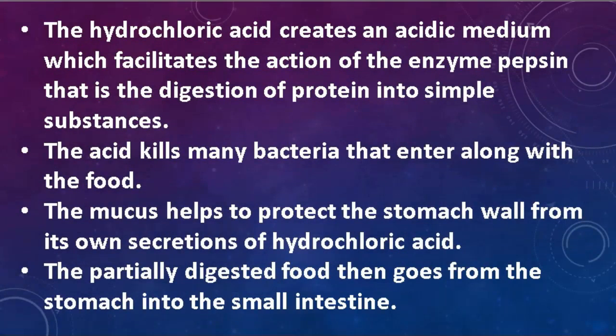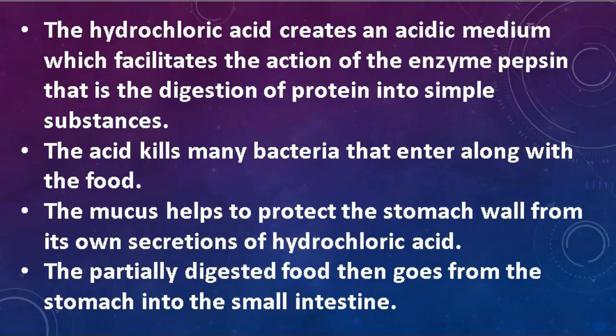The inner lining of the stomach secretes mucus, and this mucus protects the lining of the stomach from the acid. Acid kills many bacteria that enter along with the food and makes the medium in the stomach acidic, and this helps the digestive juices to act. The digestive juices break down the proteins into simpler substances.